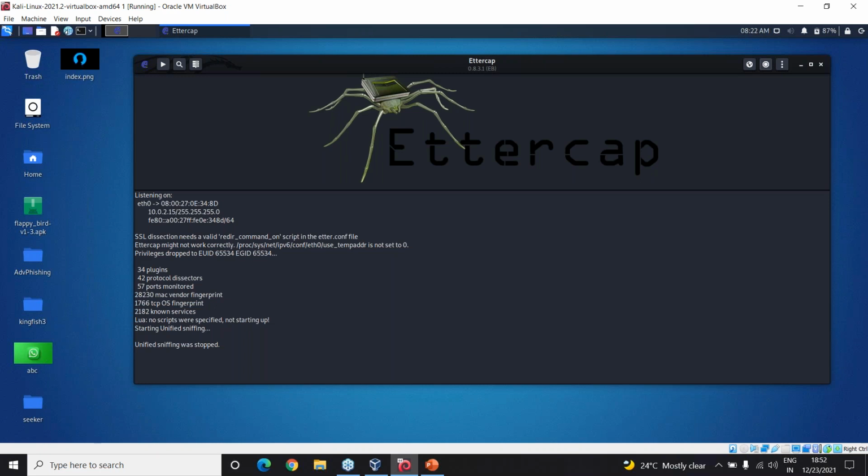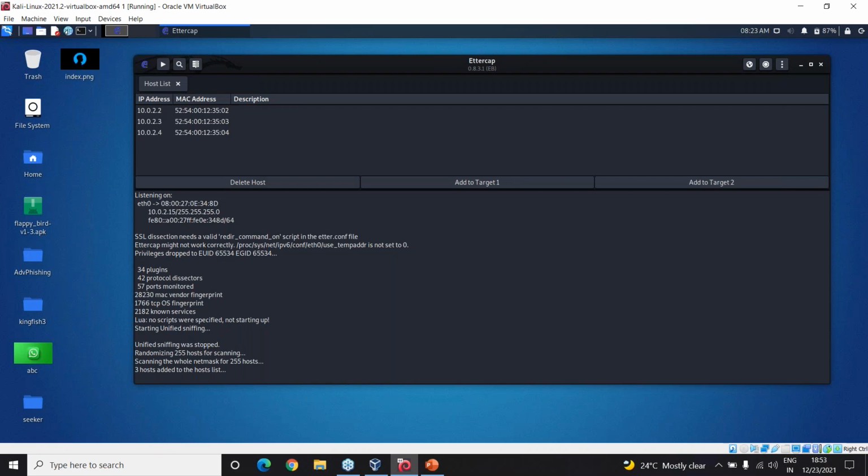So in this Ettercap menu, I have to go to host. In the top right corner, let me just go and search for, okay, these three dots, host, and then I will click on scan for hosts. It's scanning the whole netmask for 255 hosts. Three hosts were added to the list. Once it says that three hosts were added to the list, I just need to go to hosts and then click on host list.